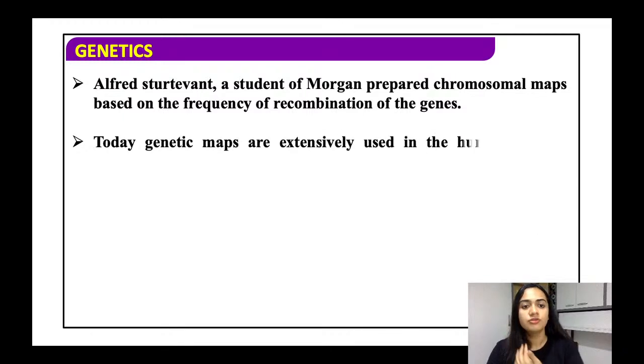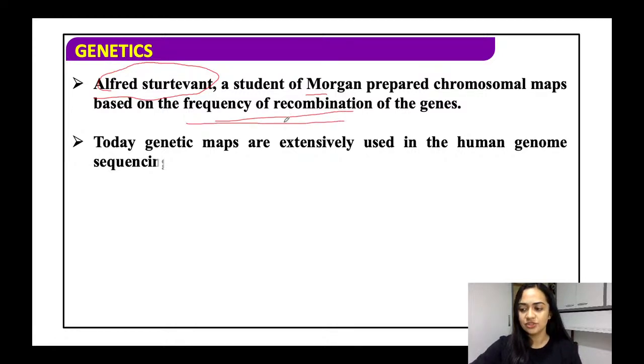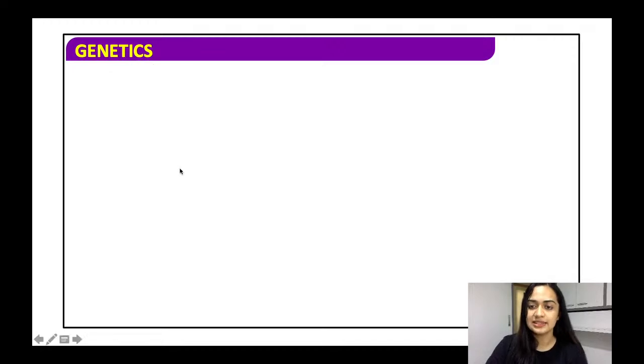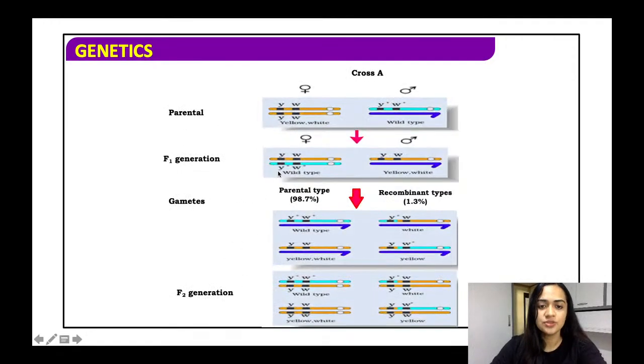So, Alfred Sturtevant was a student of Morgan, all right, who prepared the chromosomal maps based on the frequency of the recombination of the genes. Frequency मतलब basically repetition, कितने बार उन्होंने बार बार इस recombination को स्टडी किया, देखा कितने frequently या किस वे में recombination हो सकता है. So today the genetic maps are extensively used in the human genome sequencing project. यानी कि human genome, we will learn about this project in the end.